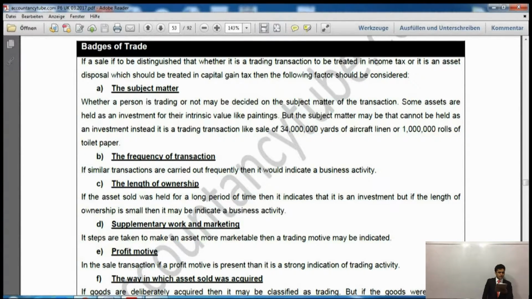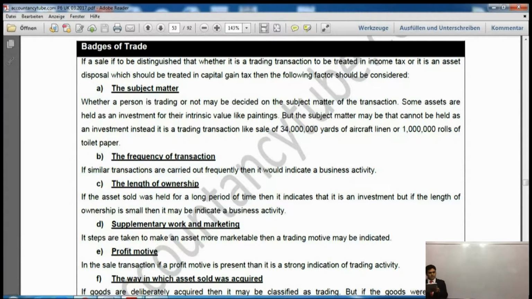Now the badges of trade says that if the sale is to be distinguished, whether it is a trading transaction to be treated in income tax or it is an asset disposed which should be treated in capital gains tax, then the following factors should be considered. Now the first one says subject matter. Whether a person is trading or not may be decided on the subject matter of the transaction.